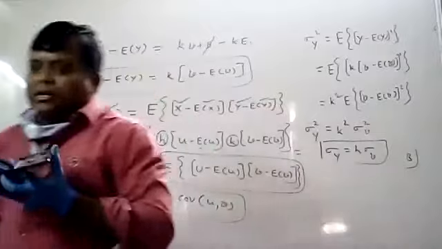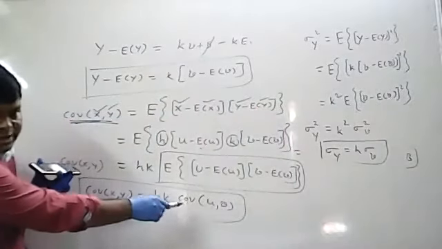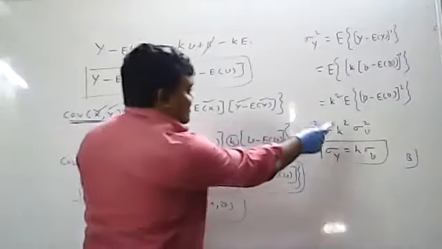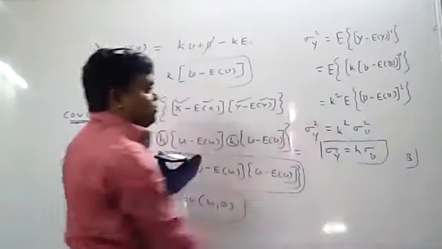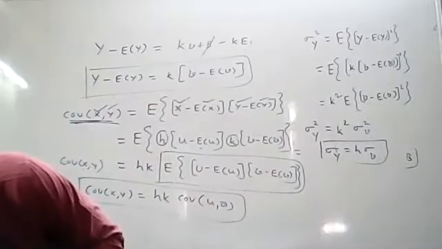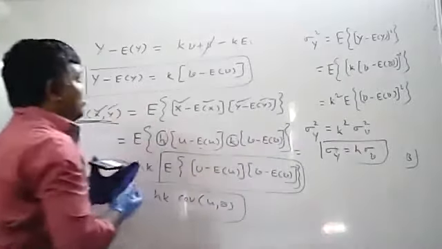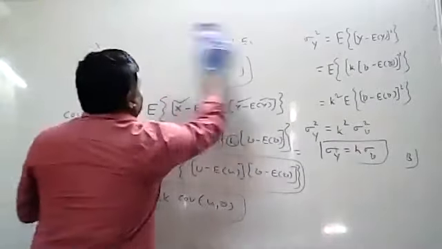Now I know the covariance of XY in terms of U and V. And sigma X and sigma Y I know in terms of U and V. So now I can calculate rxy. I hope you understood up to this. After that I have to calculate rxy.